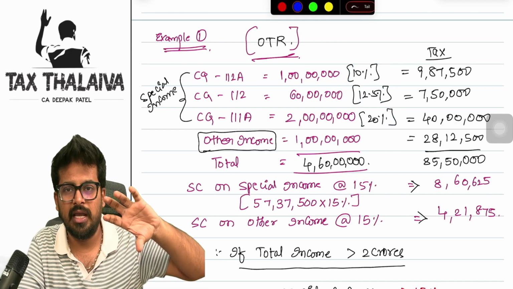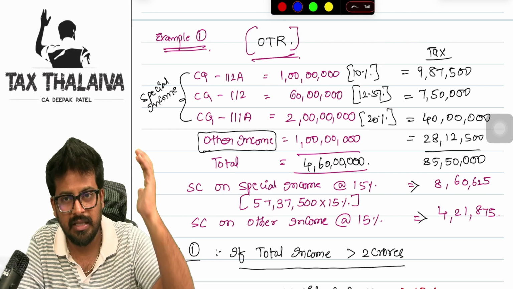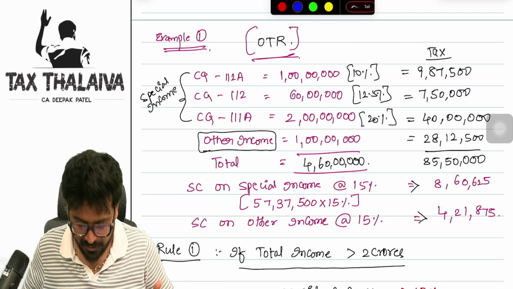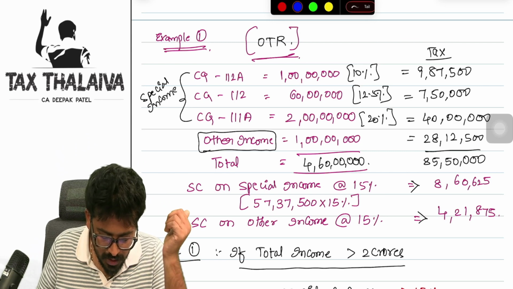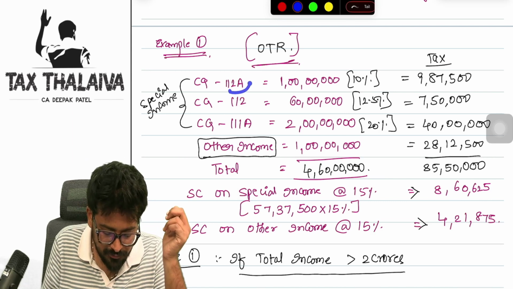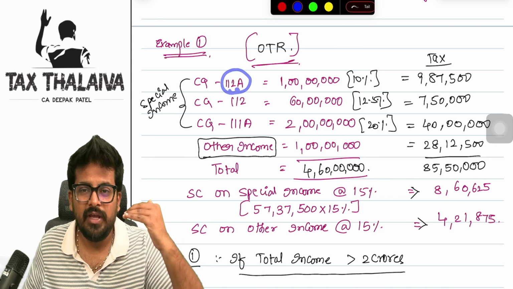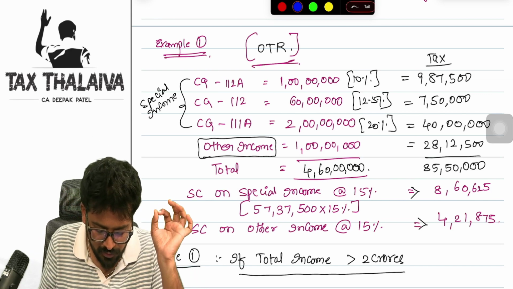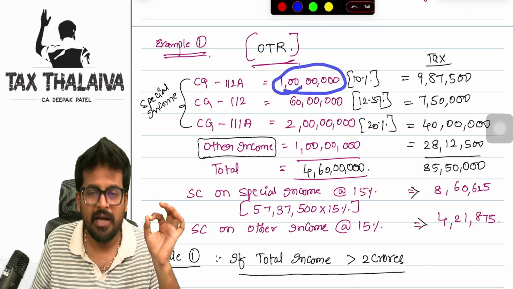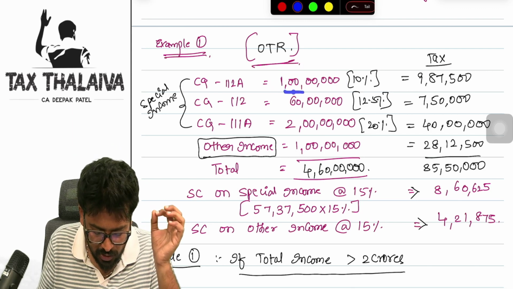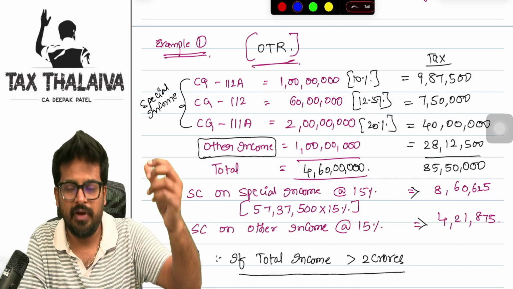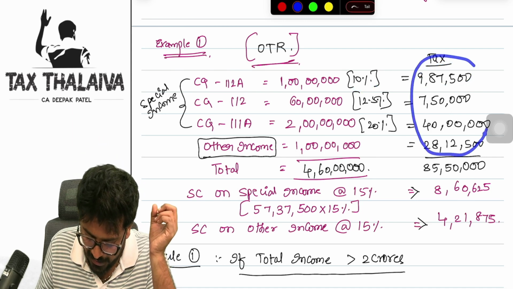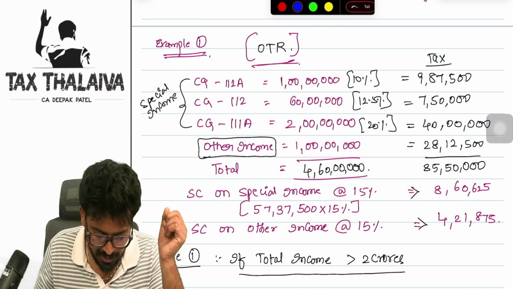This depends on, again, the date of transfer. If you remember, in the recent budget there have been changes in the capital gains tax rate. We will not get into all of that now. So you must be knowing that for 112A we have an exemption of up to 1,25,000. So if you remove 1,25,000 and calculate 10% on 1 crore minus 1,25,000, you will get this much tax amount. So all these are the basic tax liability.